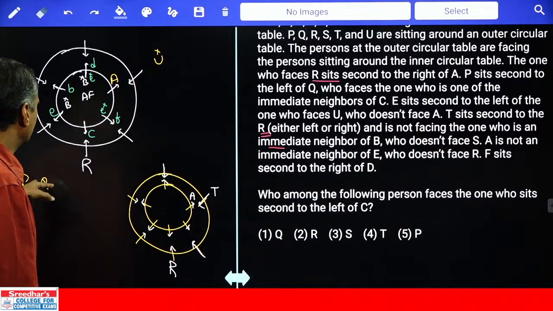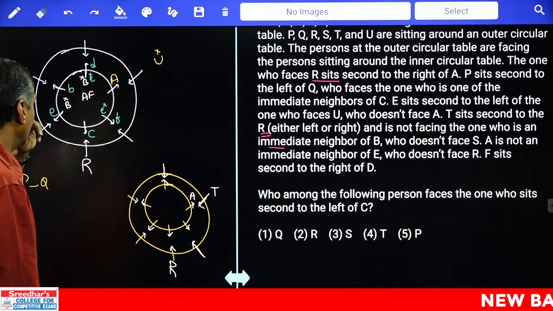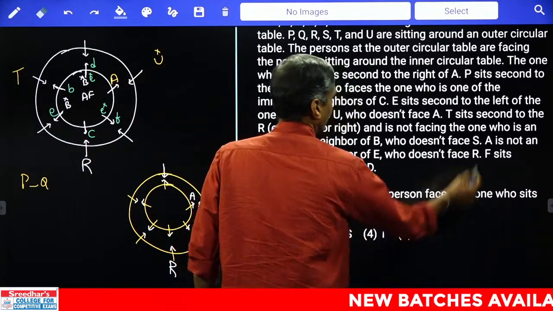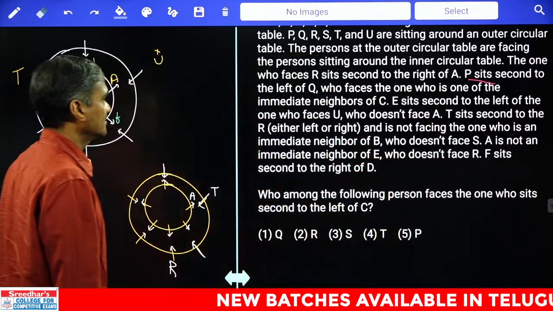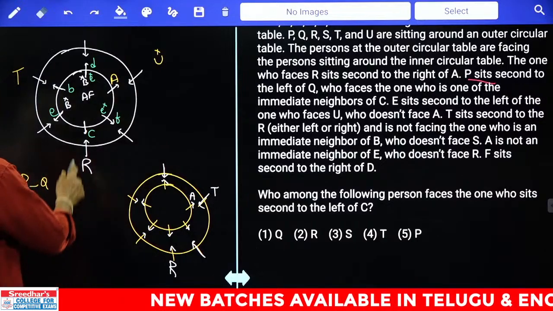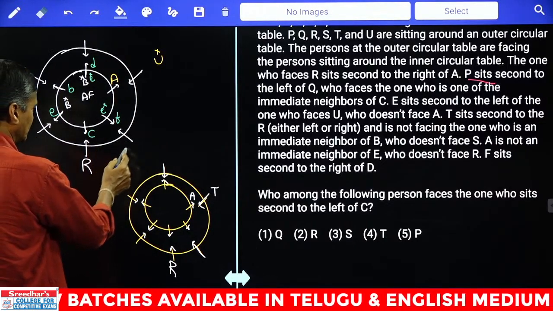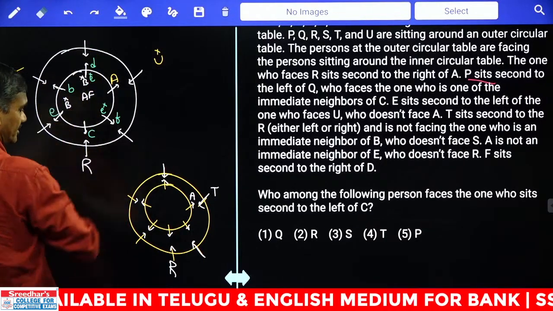Then coming back to this one. Now the inner portions were completed. Now we are left with the outer circle, and P is seated. P sits second to the left of Q. Q faces the one who is an immediate neighbor of C. Then where is this Q? If Q is here, and P sits second to the left, P is here and Q, isn't it?